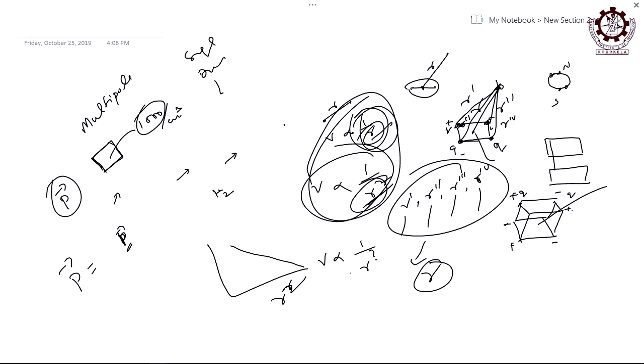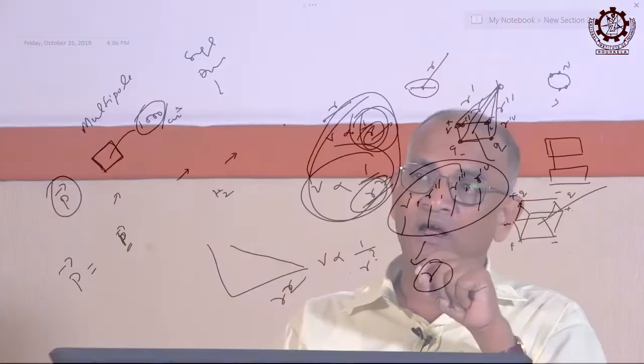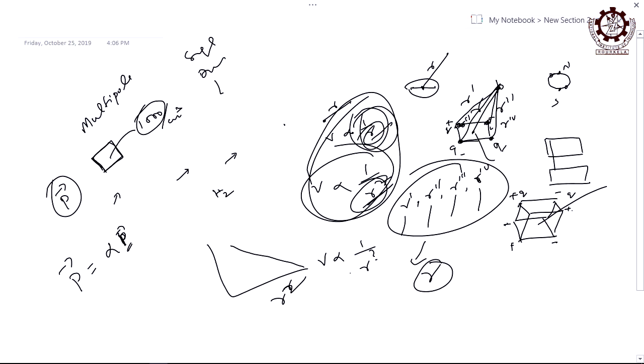Then the polarization is multiplied by how many times? 1000 times. That depends again on how they are oriented, whether in the same direction or in different directions, how the dipoles are aligned. But the number is alpha, that is called the atomic polarizability.